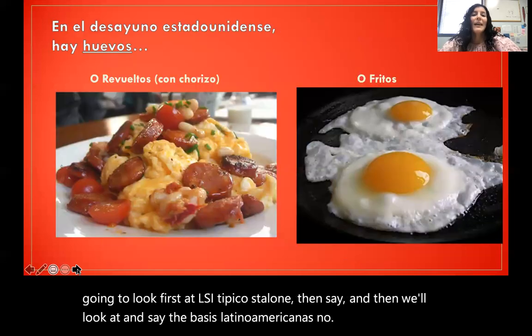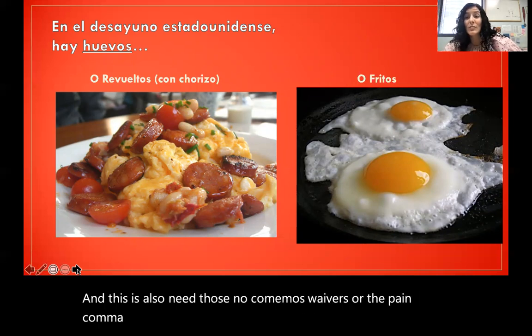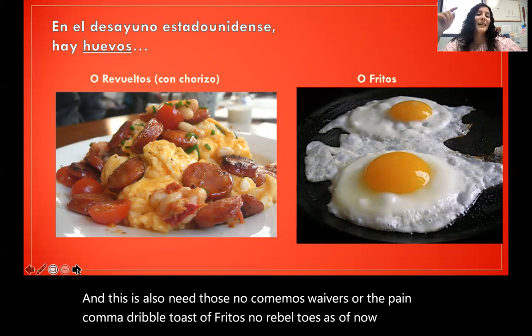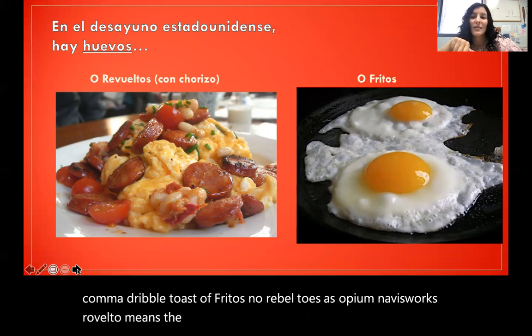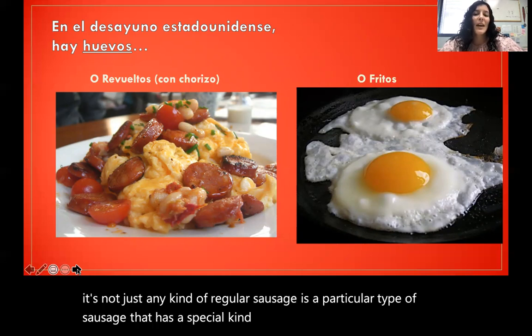En los Estados Unidos, comemos huevos. Se pueden comer revueltos o fritos. Revueltos is obvious, it's obvious what revuelto means. The sausage in here is chorizo. It's not just any kind of regular sausage. It's a particular type of sausage that has a special kind of spice about it. And huevo frito, it's obvious what huevo frito means.